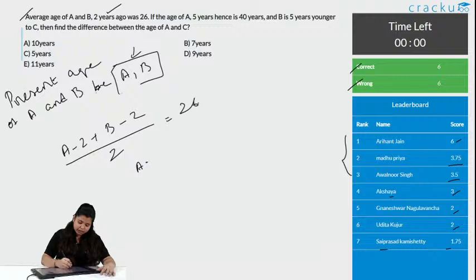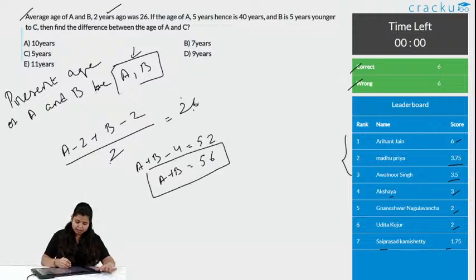Okay. So, A plus B minus 4 is equals to 26 into 2, that is 52. Again here A plus B is equals to, you are just taking this side, changing the sign and getting plus. So, you are adding this, you get 56.